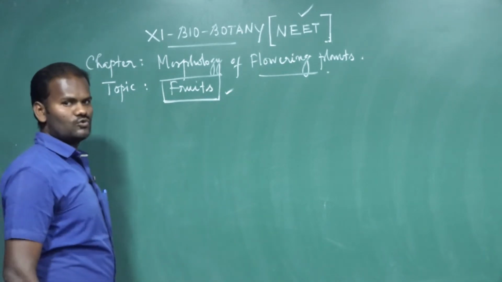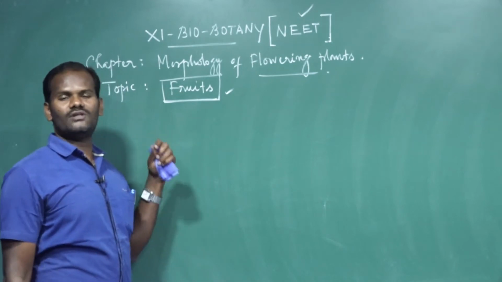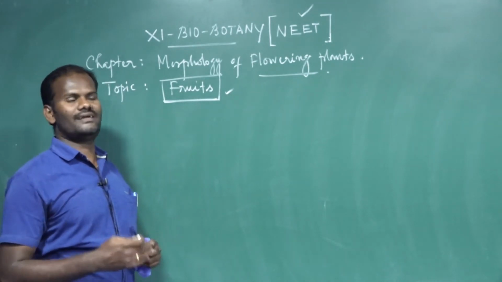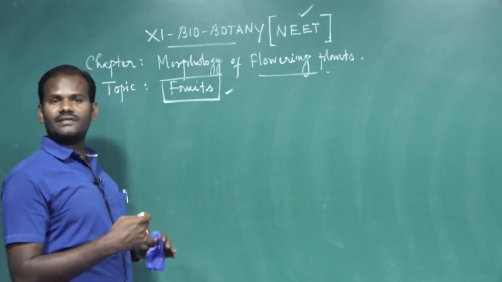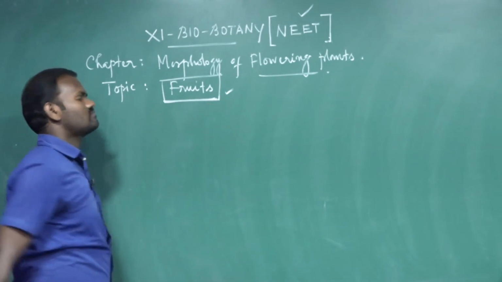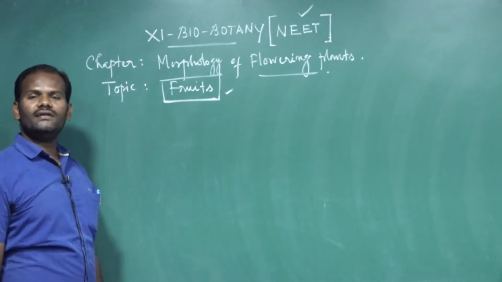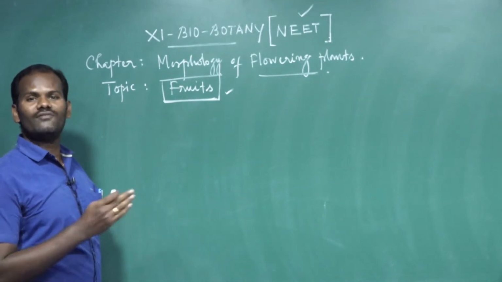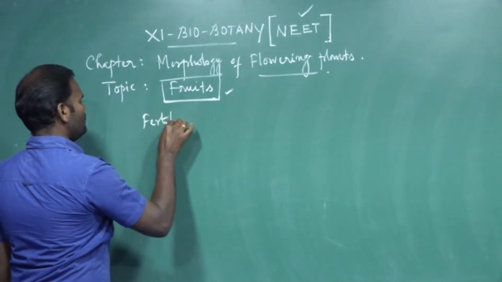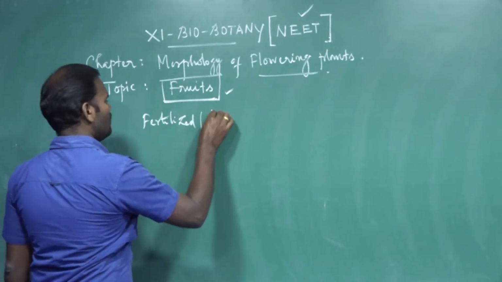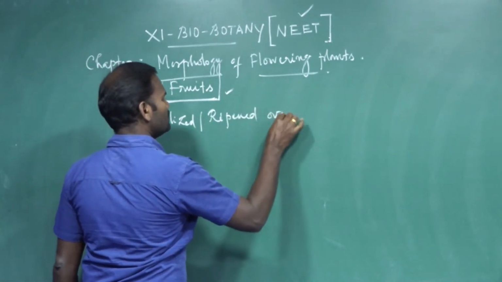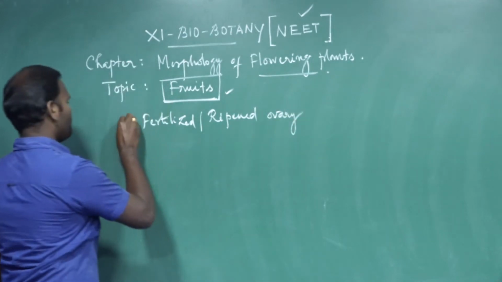What is called fruit? And how are fruits classified based on the nature of the pericarp and based on their development? These are the things we are now going to discuss. Define fruit. A fertilized or ripened ovary is called fruit.